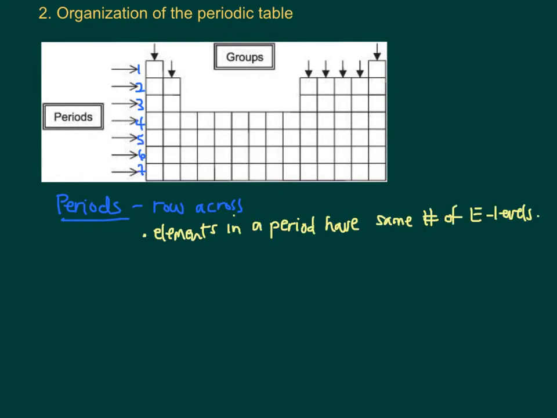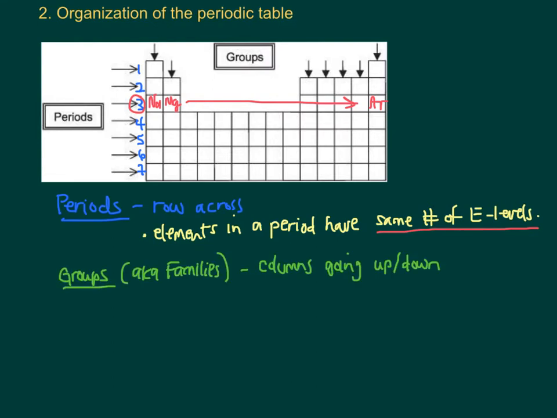And the elements in a period have one thing in common. They have the same number of energy levels, and that's about it. So if you were looking across period 3, period 3 starts with sodium and then has magnesium and goes all the way through argon. All of these elements in this row have 3 energy levels. So that's basically what the elements in a period have in common.